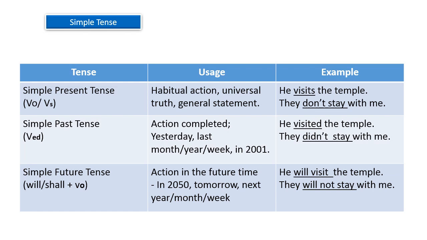Will is a helping verb and visit is the main verb in this sentence. Come to the second sentence, that is a negative sentence: they will not stay with me. Again here, will not stay, a combination of helping verb plus main verb, and all that indicates simple future tense. It means what will happen the next day or in future.